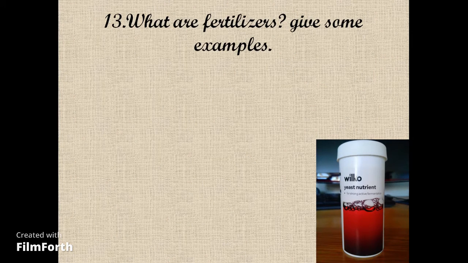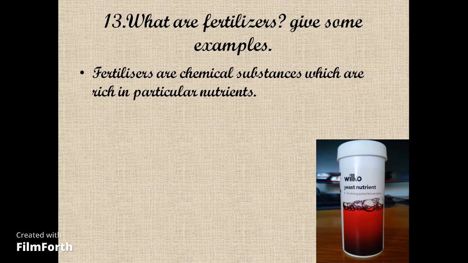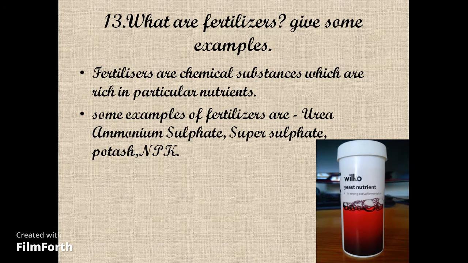What are fertilizers? Give some examples. Fertilizers are chemical substances which are rich in particular nutrients. Some examples of fertilizers are urea, ammonium sulfate, super sulfate, potash, and NPK.